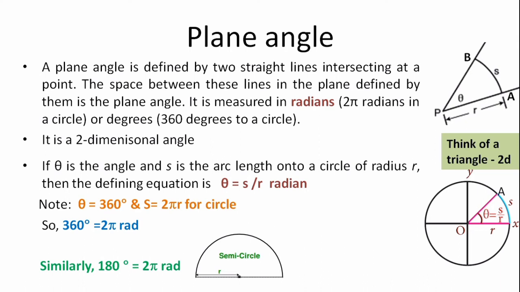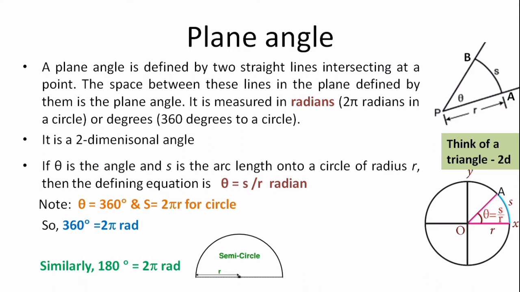Let AP and BP be two straight lines intersecting at a point P. Let S be an arc length. Then the angle theta between AP and the line BP is called plane angle. So the plane angle is the angle between two intersecting straight lines.